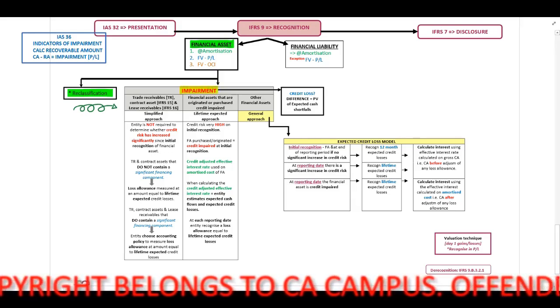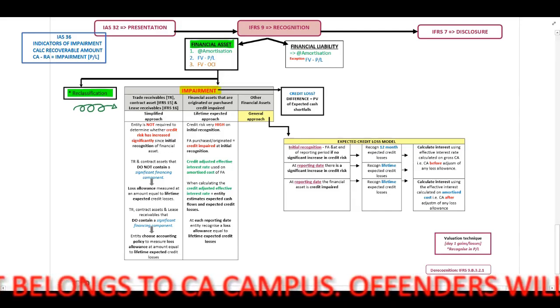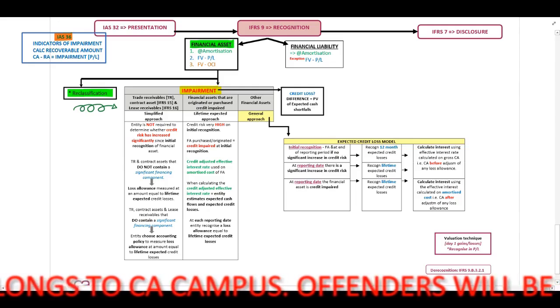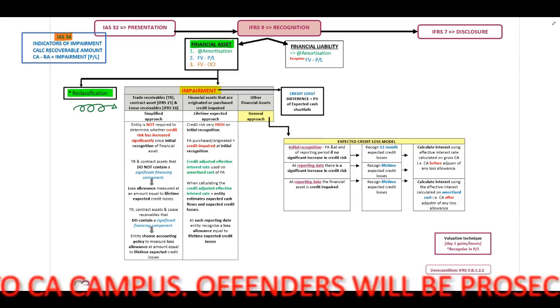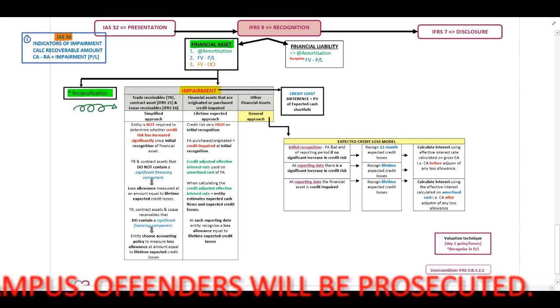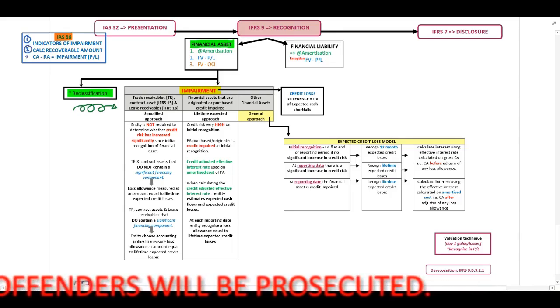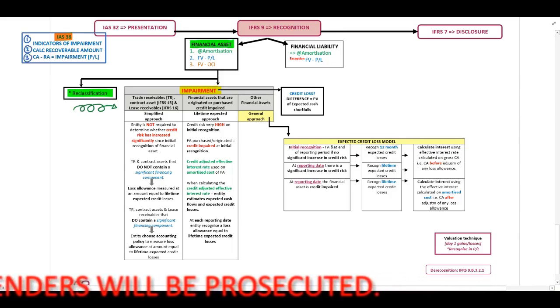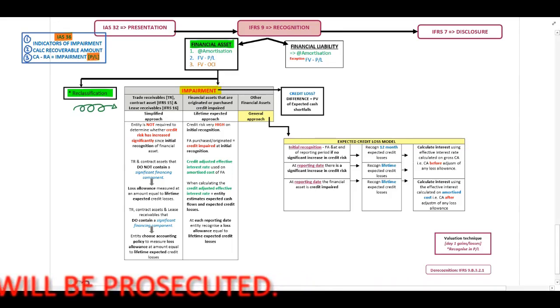But before we do this, let's briefly revise our IAS 36 impairment principles. We will only impair assets if there are indicators of impairment. Then we will calculate the recoverable amount, and the difference between our carrying amount and recoverable amount shall be recognized as an impairment in our profit and loss.